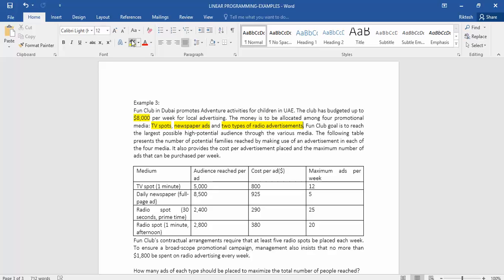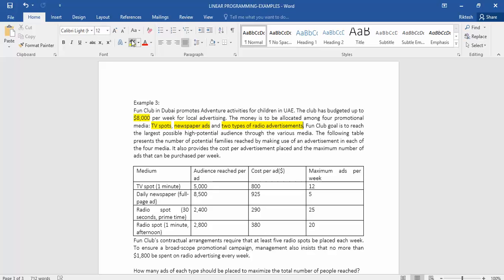Fun Club's goal is to reach the largest possible high potential audience through the various media. So out of these four mediums which have been selected by this company, they want to reach the maximum audience.